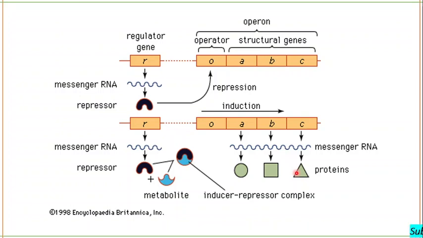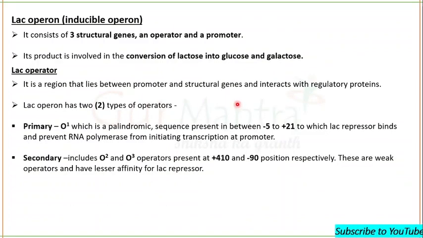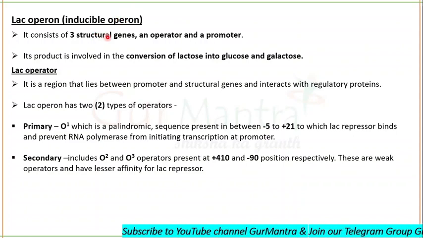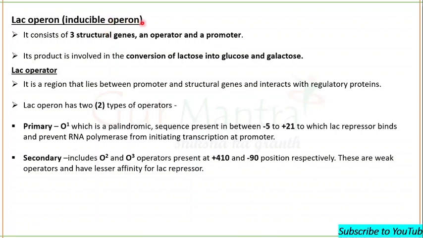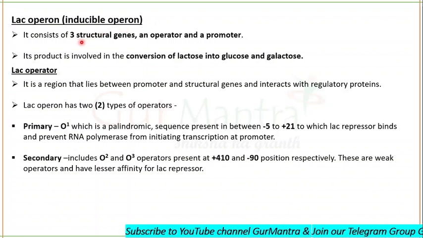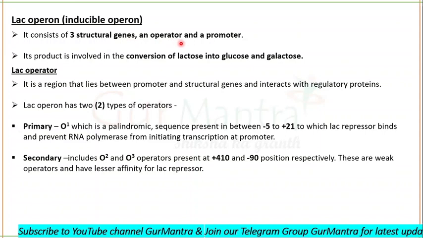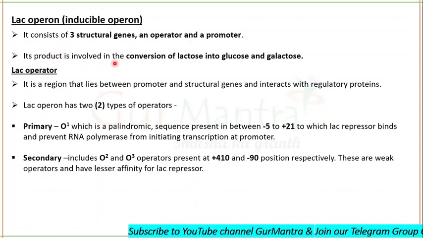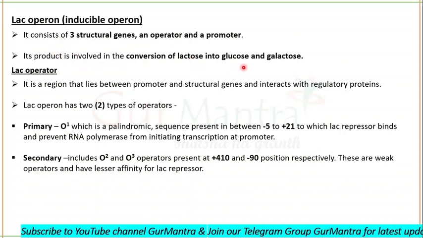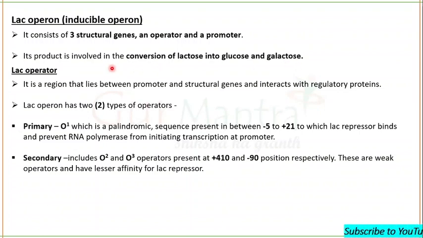Fine. So what is a lac operon? The model which we just saw is a model of an inducible operon, and lac operon is also a type of inducible operon. The lac operon consists of 3 structural genes, an operator and a promoter. The products of the lac operon are involved in the conversion of lactose into glucose and galactose. Whatever the product, it will be breaking the lactose into glucose and galactose.